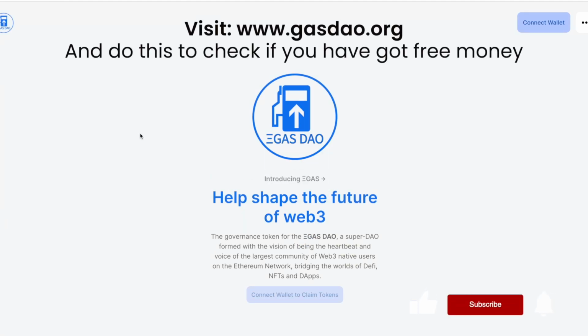This gasdao.org opened up. It says introducing Gas, help shape the future of Web3. The governance token for the GasDAO, a super DAO formed with the vision of being the heartbeat and voice of the largest community of Web3 native users on the Ethereum network, bridging the worlds of DeFi, NFTs, and dApps. Let's see what happens. How many tokens do I get, or even if I'm qualified or not.